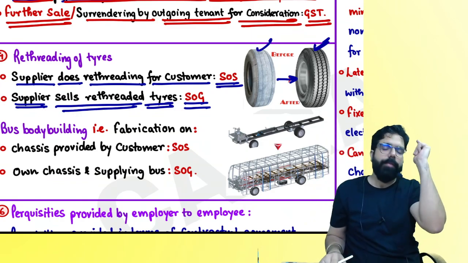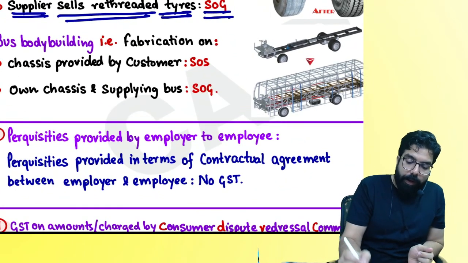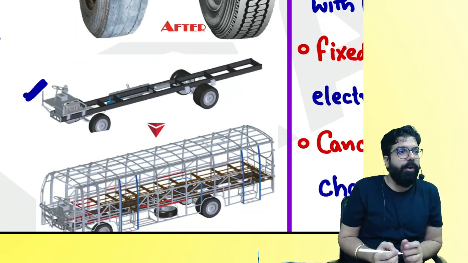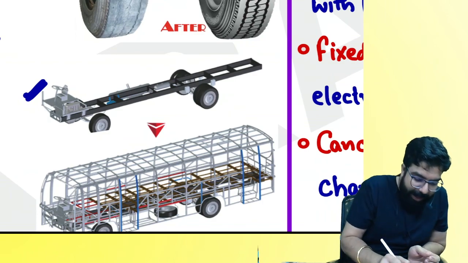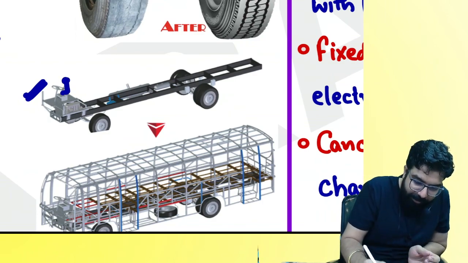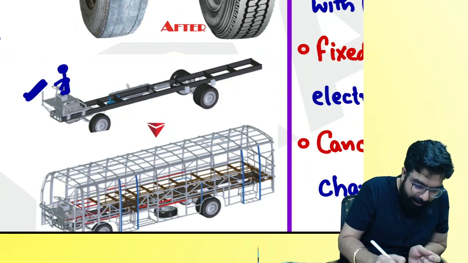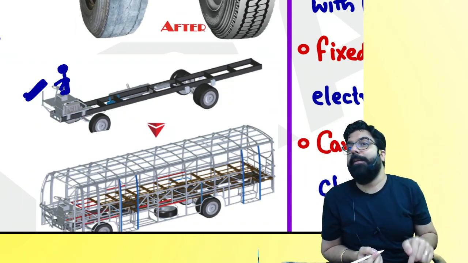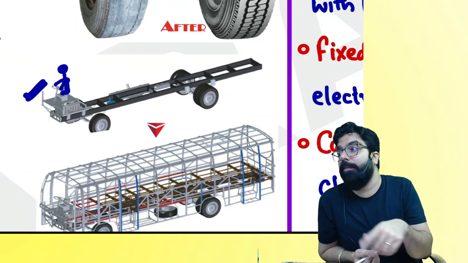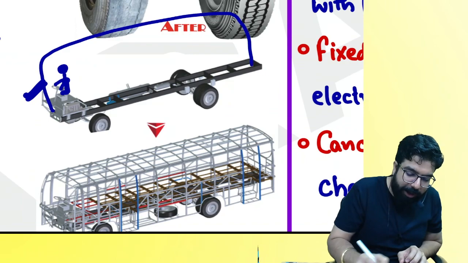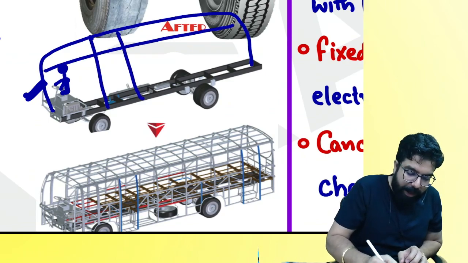Sure? Next example. People, have you seen a bus like this or a truck like this on the road? It is going on the highway. One driver will be sitting over here and he will be driving. Have you seen a truck like this or a bus like this? You know where it is going? It is going so that it can make its own body. Are you guys able to understand?